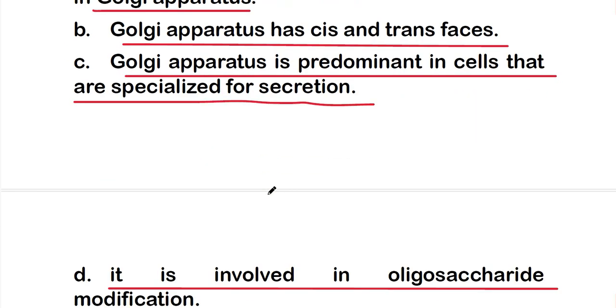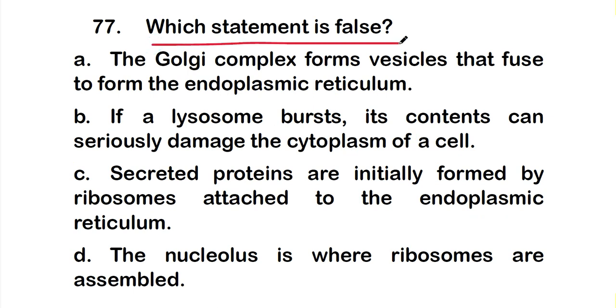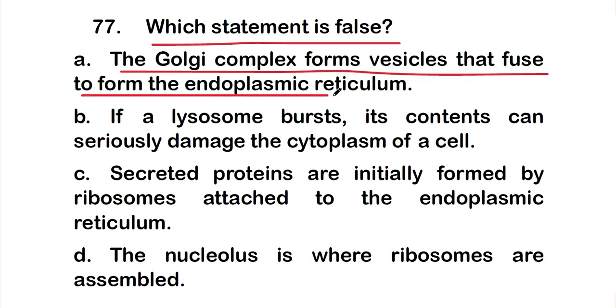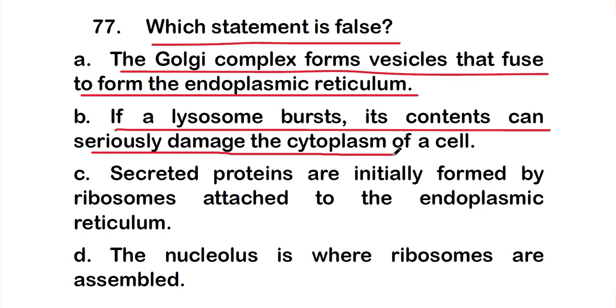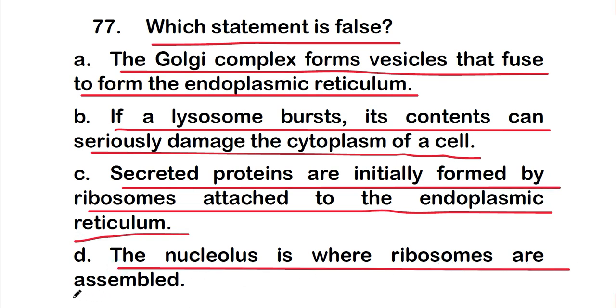Okay. So next move on to question number 77. Which statement is false? The options are: option A, the Golgi complex forms vesicles that fuse to form the endoplasmic reticulum; option B, if a lysosome bursts, its content can seriously damage the cytoplasm of a cell; option C, secreted proteins are initially formed by ribosomes attached to the endoplasmic reticulum; or option D, the nucleolus is where ribosomes are assembled.